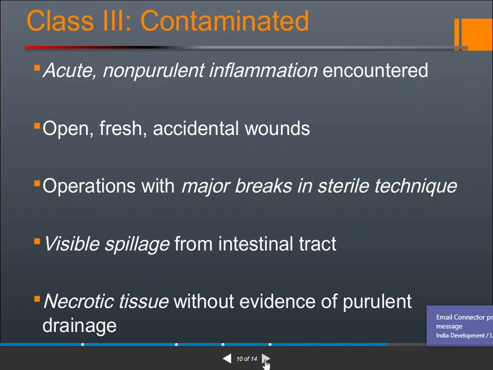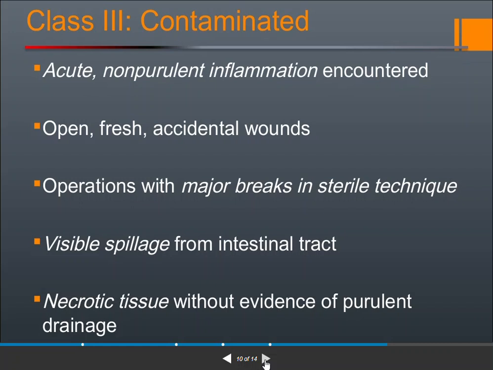Purulent is where there is pus formation under the site, and in non-purulent ones there is no pus formation under the site. So acute non-purulent inflammation is encountered in wounds that are open, fresh and accidental. Operations with major breaks in sterile technique, meaning sterility is not maintained, and visible spillage from the intestinal tract. The spillage from the intestinal tract is easily visible, and necrotic tissues without evidence of